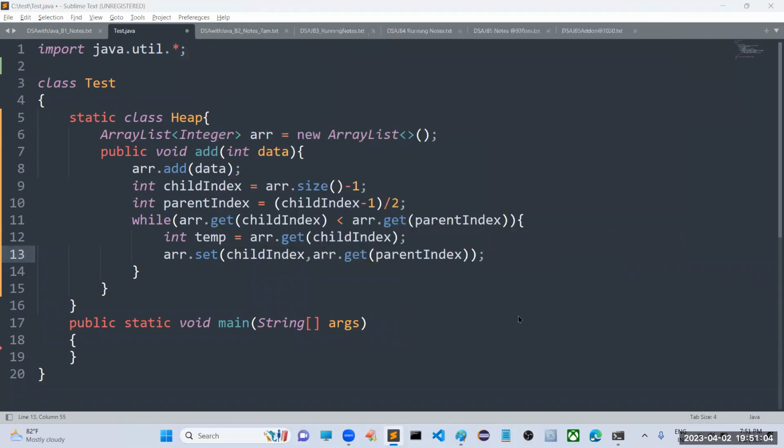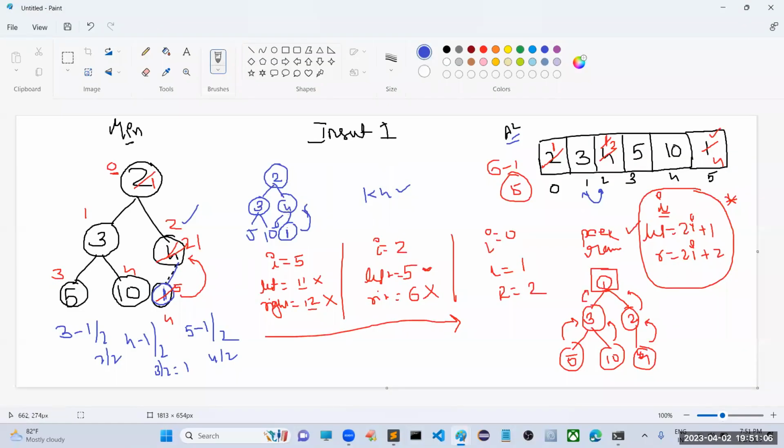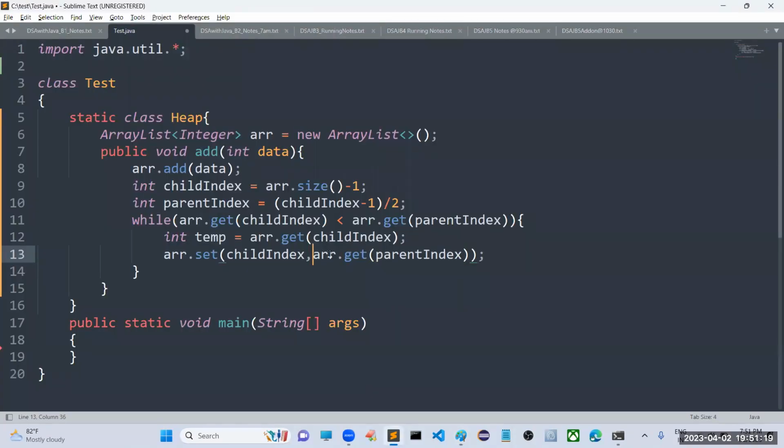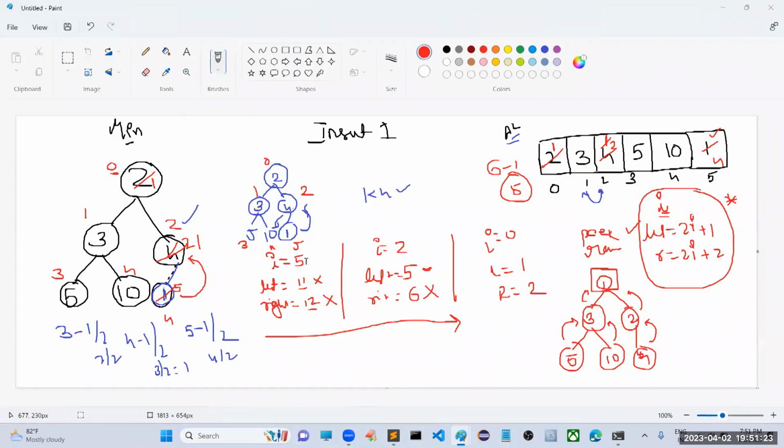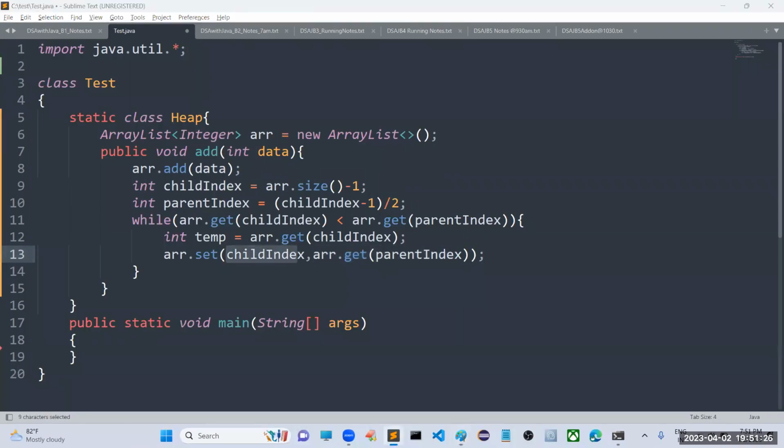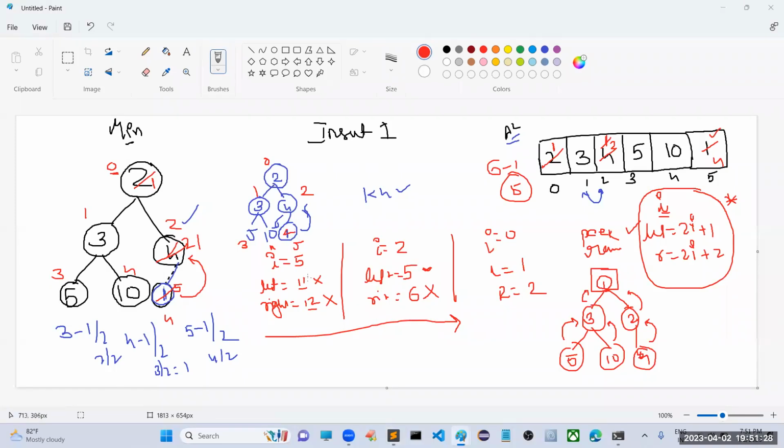In this position, the parent index is, counting 0, 1, 2, 3, 4, 5, parent index is 2. I get the value in the parent index, which is 4. That 4 I am going to put in the child index. That means here we will get 4.